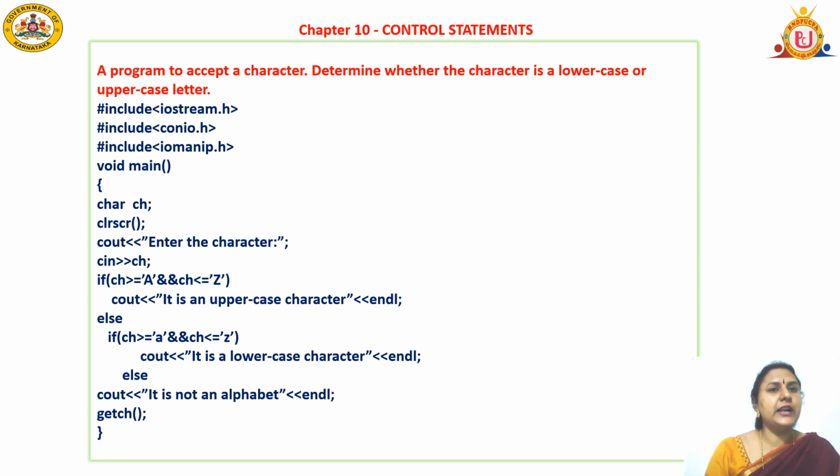If the second condition is false, it will come to the else part, that is the false part, and it will print cout "It is not an alphabet". The syntax is cout, insertion operator, within double quotes, "It is not an alphabet". Again insertion operator and endl, that is new line character, semicolon. getch function semicolon, close the curly brackets.